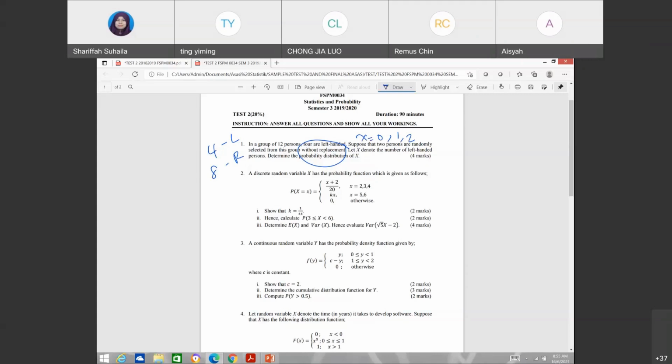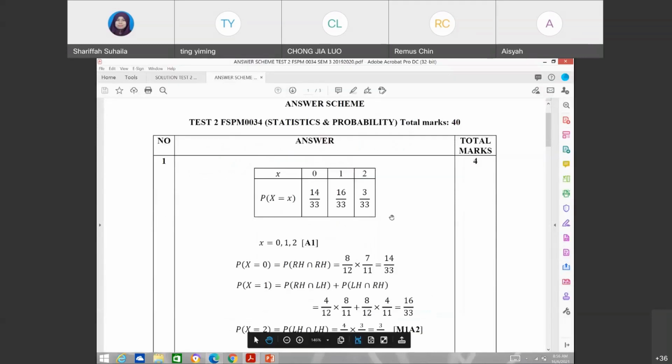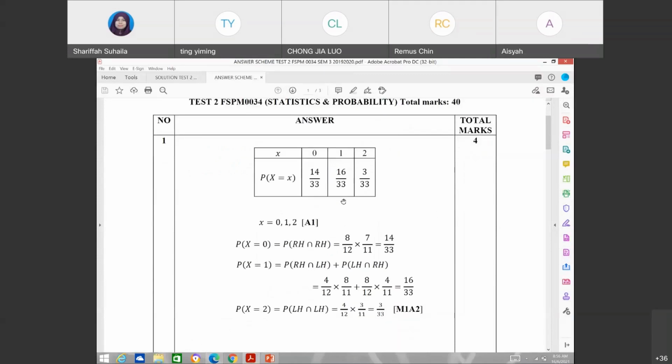So either you want to build up your tree diagram, find the probability, or you can use also your combination rule. Okay. So kalau kita tengok, kita tengok solution je lah terus kalau ni. Okay. You can just copy my solution, but I cannot give you directly the soft copy. Okay. Okay, so again, probability X equal to 0. Betul soalan ni. Okay. Kan soalan ni kan? Kan salah skema pula. Okay. So, the same answer you got?